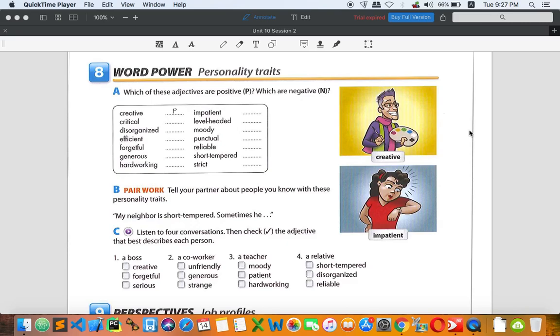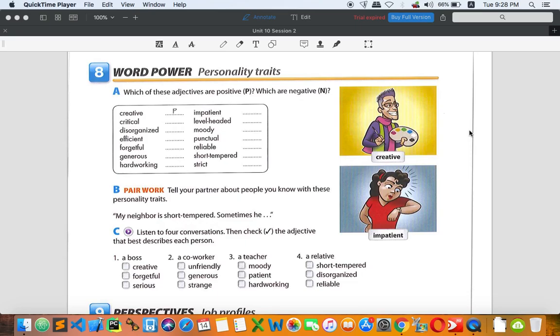Strict. I think you understand that. I'm not really sure about strict, because strict can be positive or negative. Sometimes strict is good, sometimes strict is not good, but in general strict is negative. All right, that's it for number 8. If you still have problems with this, you can check your dictionary to find out more information about these adjectives in order to get more meaning.